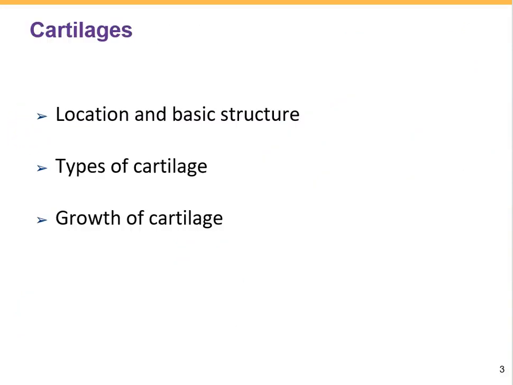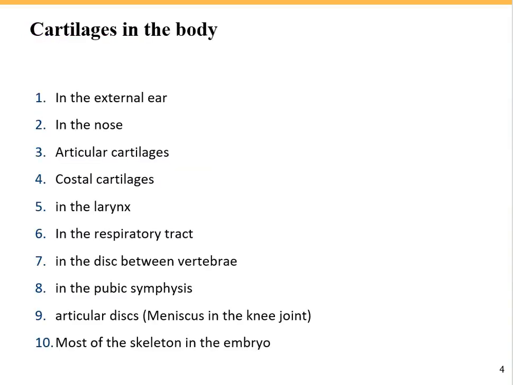The first thing that we are going to study is cartilage. Where would cartilage be found in our body? What is the basic structure of cartilage? What are the different types of cartilage and how can cartilage grow? First, let's look at where cartilage is found in our body. Can you believe it?